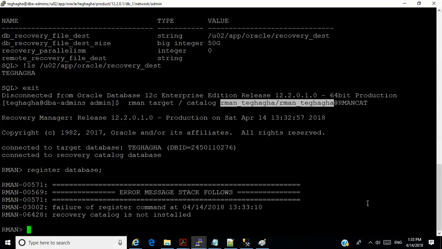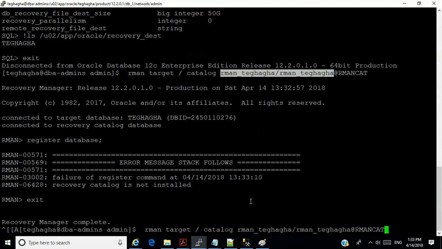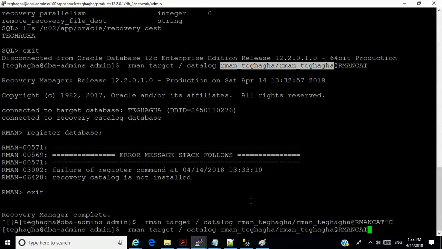It says failure, the recovery catalog is not installed. Where did we go wrong? Yes. So I'm going to say exit. Let me just connect to the RMAN.